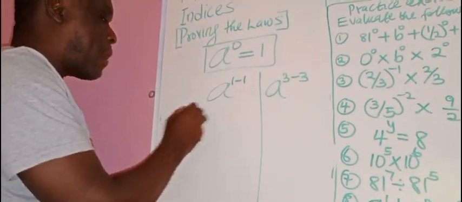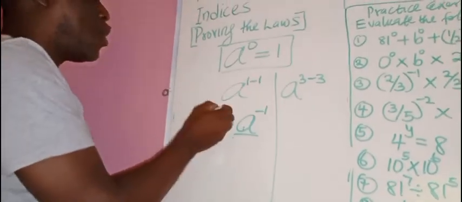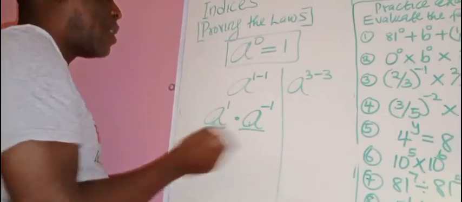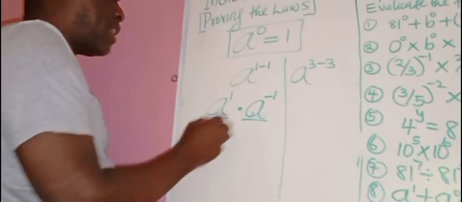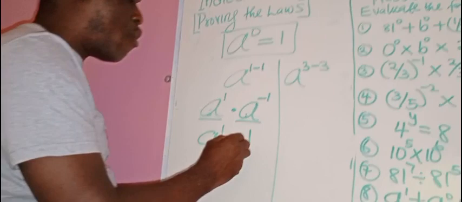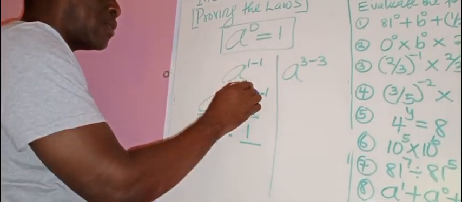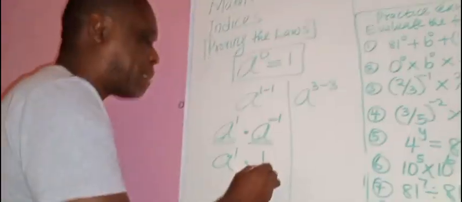Now, I can break this up as a raised to power 1 times a raised to power minus 1. Do you see that? Because of the law of indices, there's a law we'll come across very soon that says if you have a common base, what you do is that you add the powers: 1 plus minus 1 is 1 minus 1. Now, there's a law that if the exponent is negative, you can remove the negative sign like this. This will be a raised to power 1 dot. This minus means 1 over, take note of that, this minus disappears. It means 1 over. You will write everything below except that minus.